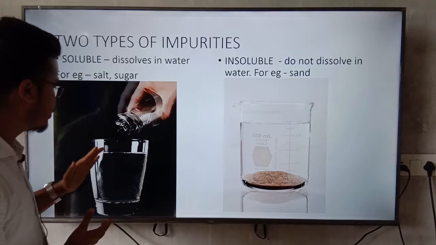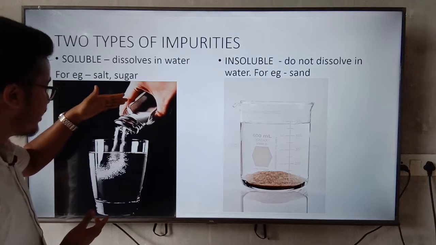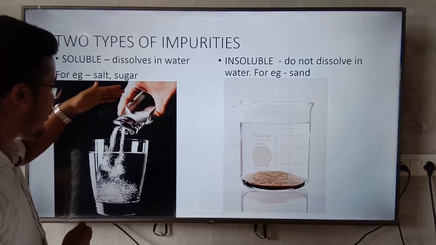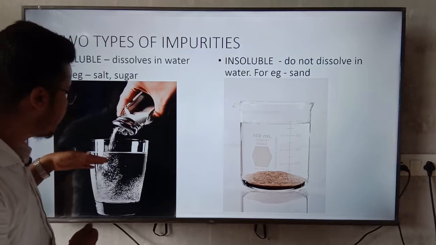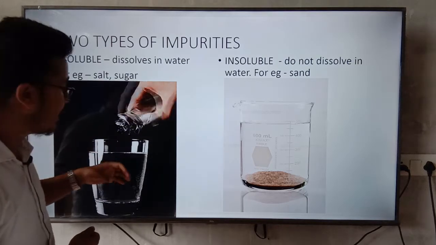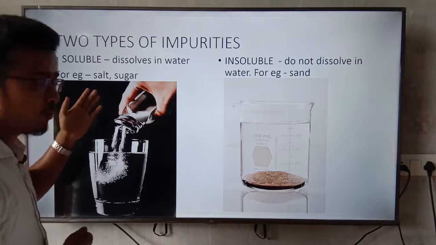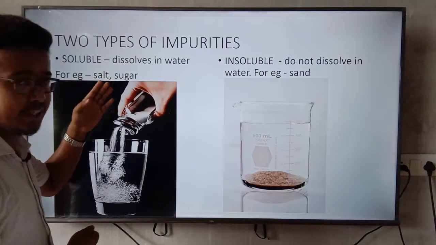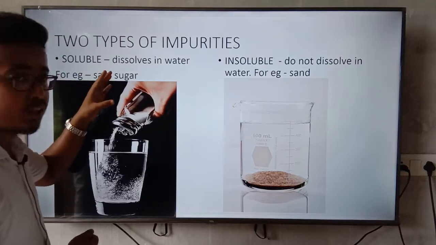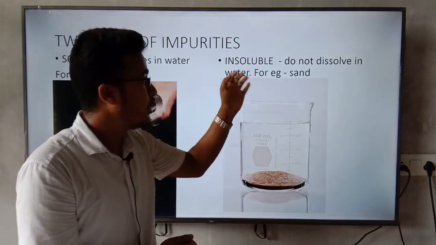You can see the picture. Here is the salt. Whenever you put the salt in water, that salt will be dissolved in water. So that is called soluble impurities, okay? Is this clear? So another one is insoluble impurities.